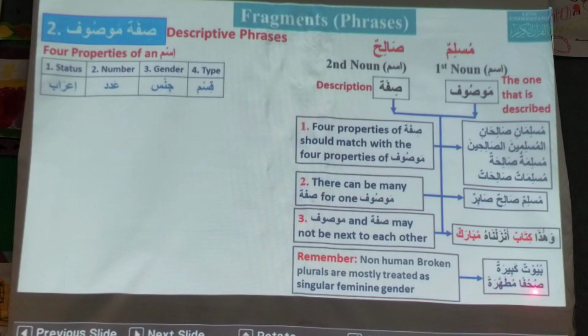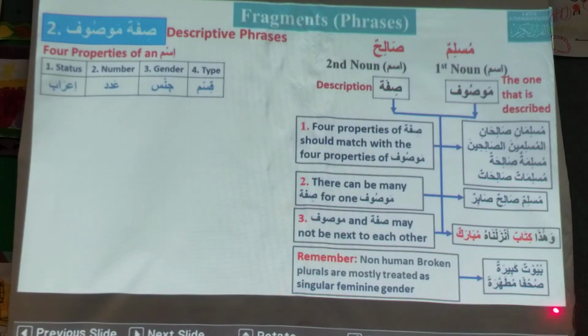Similarly, suhufan mutahharatan. Suhuf is the plural of what? Sahifa. Sahifa is one page, and suhuf is more than two. And mutahhara, the thing that is purified, is a feminine, singular word.